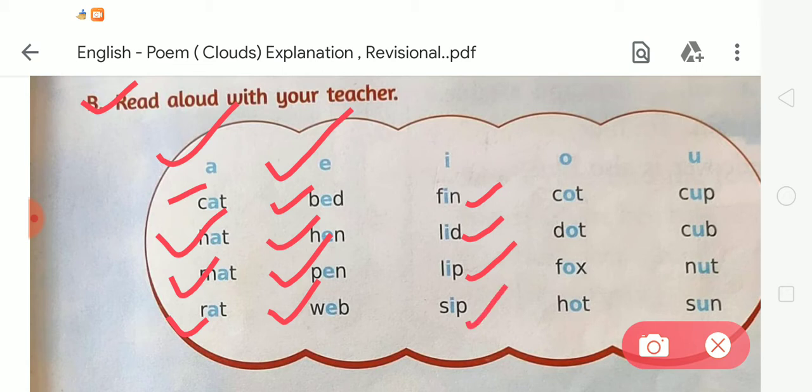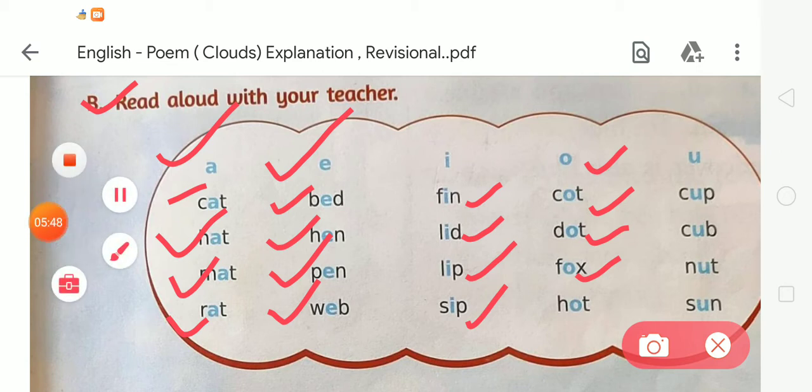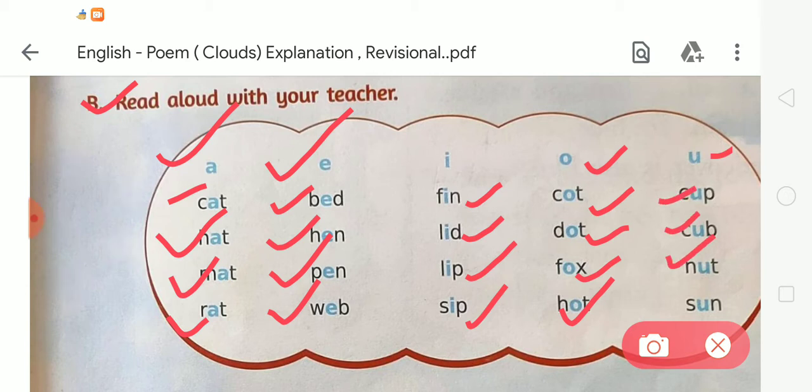Okay. Now the next vowel sound is O. So the words are cot, cot. Dot, dot. Fox, fox. Hot, hot. And after that the next vowel sound is U. So the words are cup, cup. Cub, cub. Nut, nut. Sun, sun. So like this you have to read these given words.